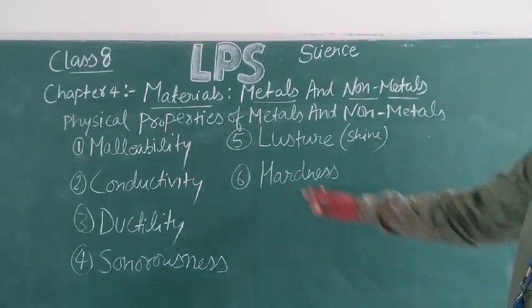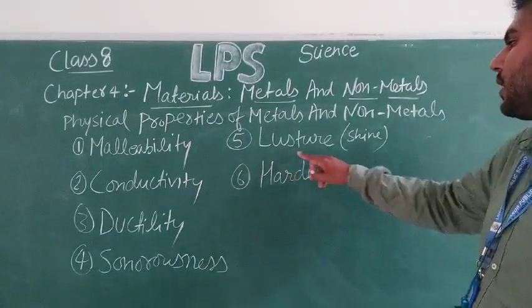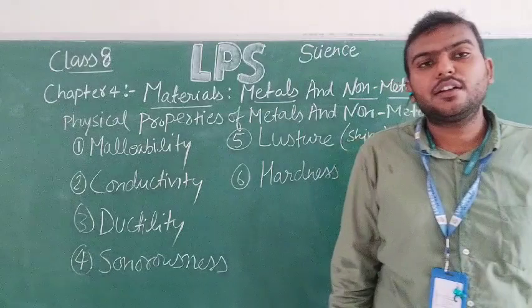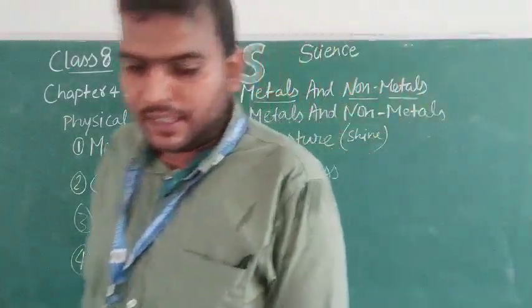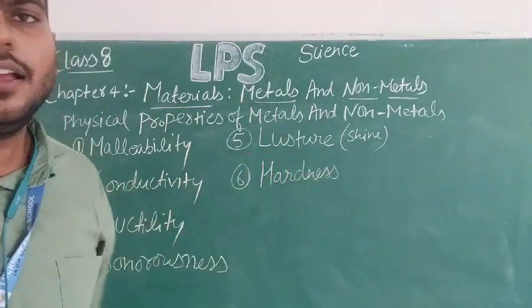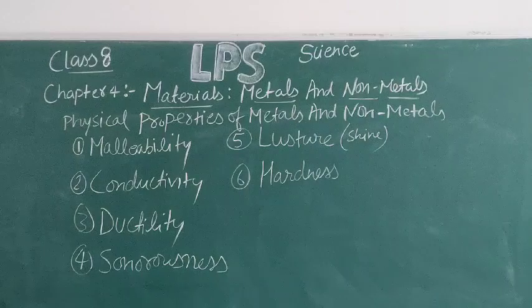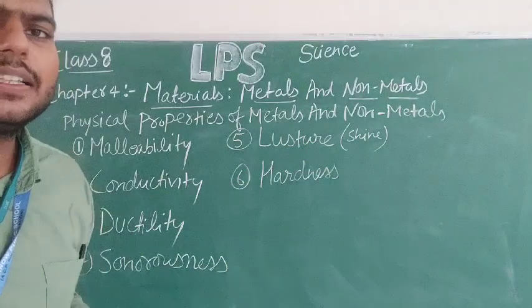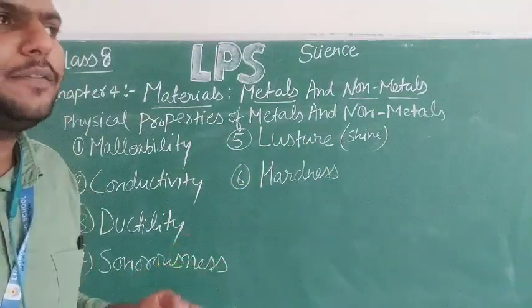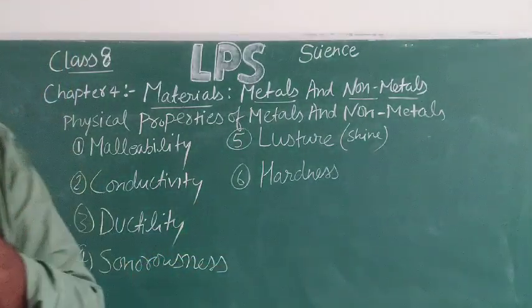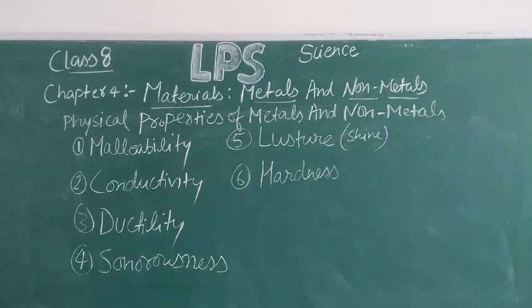The next physical property we are going to talk about is luster. Luster means shine. Metals have a very good shiny surface. Most metals generally have a very good appearance, that is, they are very shiny in nature. Like you have seen the shiny appearance of gold and silver. Your mother wears jewelry made of gold and silver, and they are used because they are very shiny in nature.